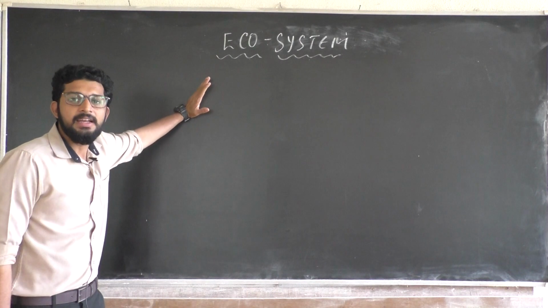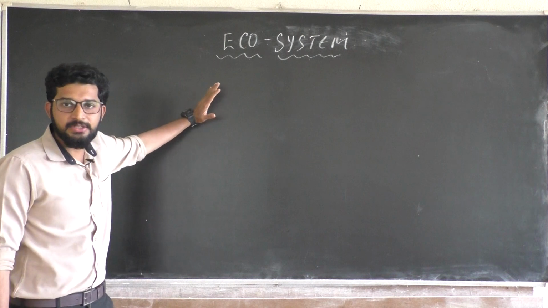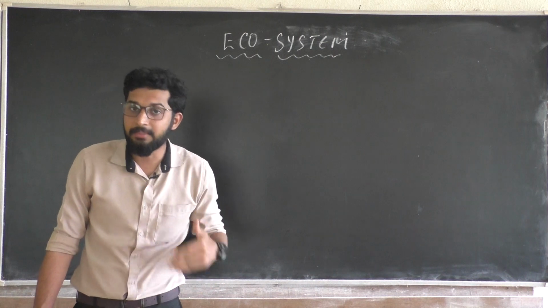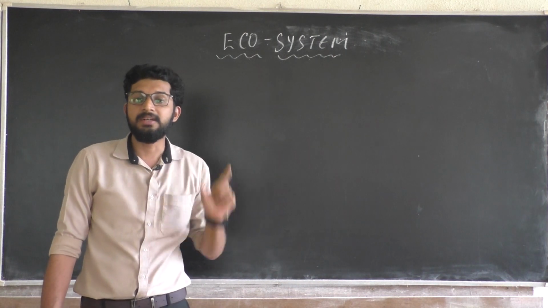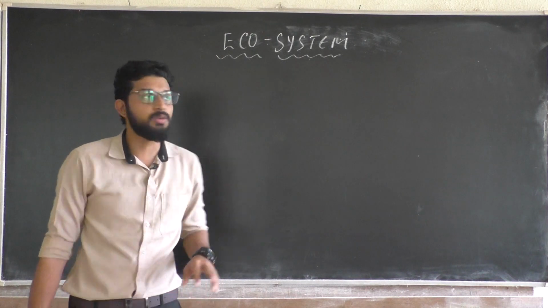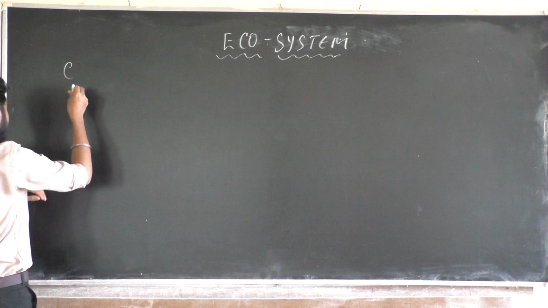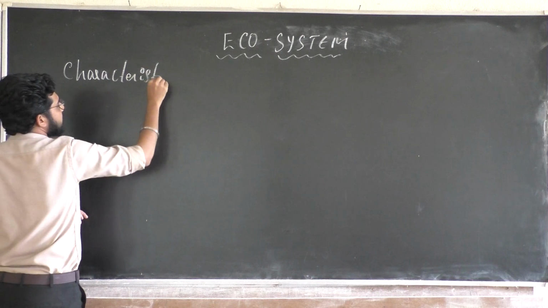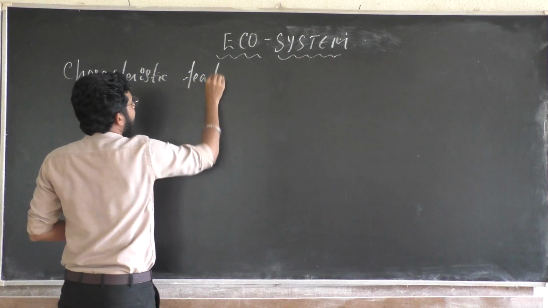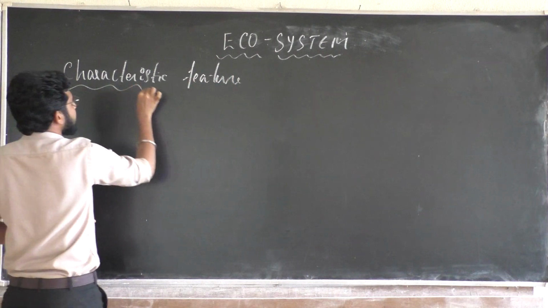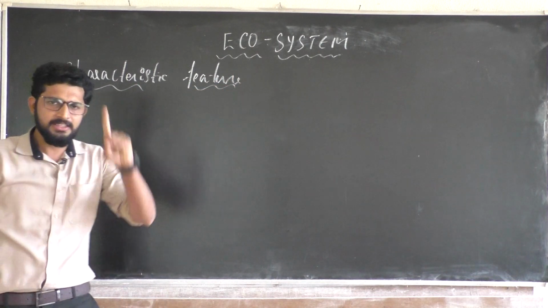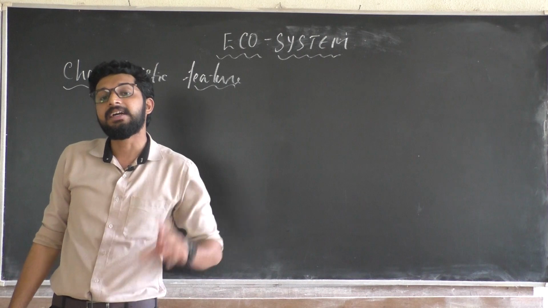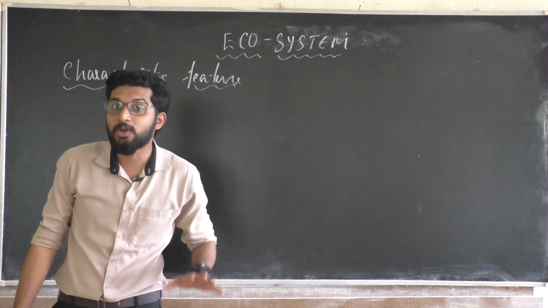In last class, I think we have stopped where we were discussing about the examples of artificial ecosystem or man-made ecosystem. Today we are going to discuss about the characteristic features of man-made ecosystem. The first and foremost characteristic feature of this man-made ecosystem is that it is not showing self-regulatory mechanism.